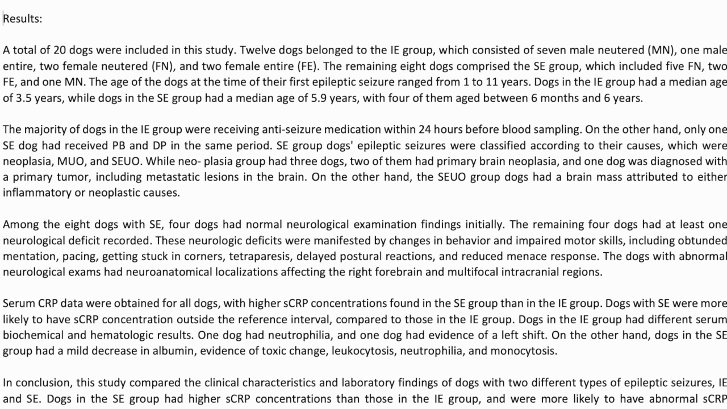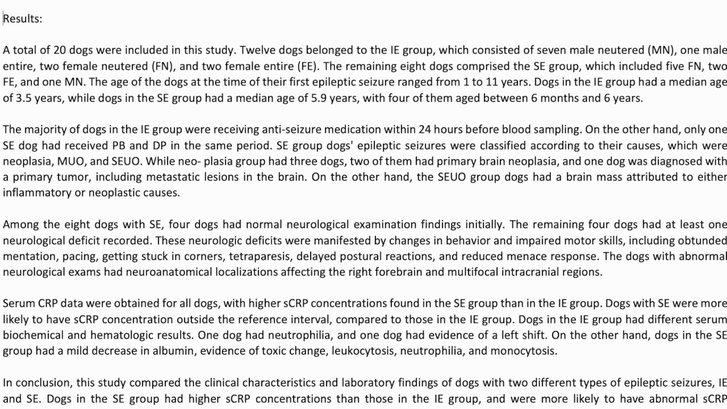Among the 8 dogs with SE, 4 dogs had normal neurological examination findings initially. The remaining 4 dogs had at least one neurological deficit recorded. These neurologic deficits were manifested by changes in behavior and impaired motor skills, including obtunded mentation, pacing, getting stuck in corners, tetraparesis, delayed postural reactions, and reduced menace response.